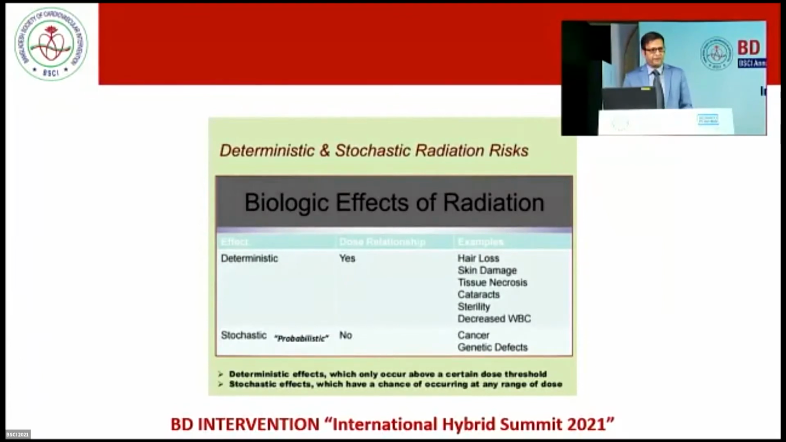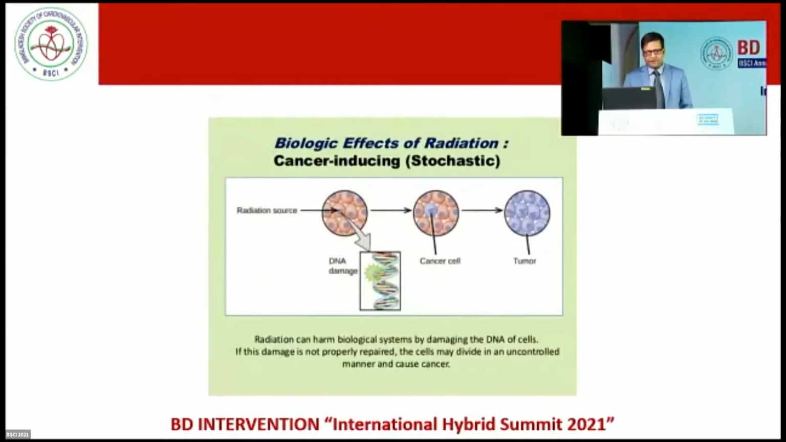Now, the biological effects were already mentioned by the previous speaker in the early morning of this session. There are 2 types of effect. One is deterministic, that is dose dependent, and it causes hair loss, skin damage, tissue necrosis, cataract, sterility, and decreased WBC count. The other is the stochastic effect, that is not dose dependent, and it may occur even with a single exposure. It may cause cancer and genetic defects.